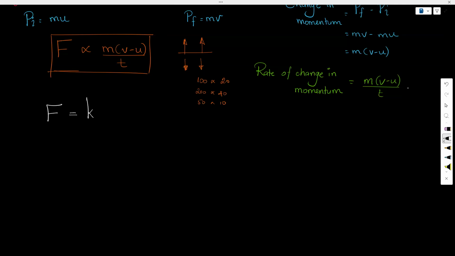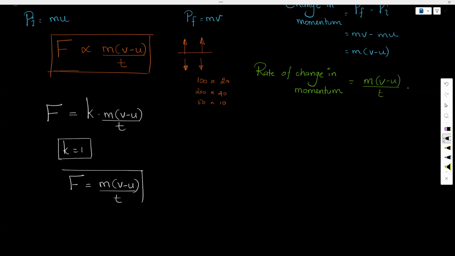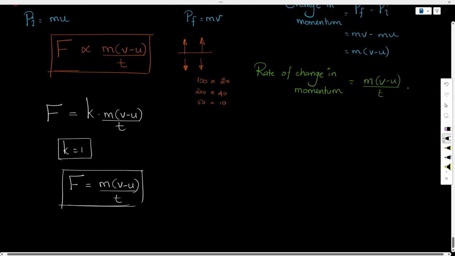Whenever we want a proportionality constant, we have to do an experiment. Through the experiment, it was figured that this k is equal to 1. So by the experiment, we have the equation F equals m(v minus u) divided by t. That is the equation we will use most of the time.